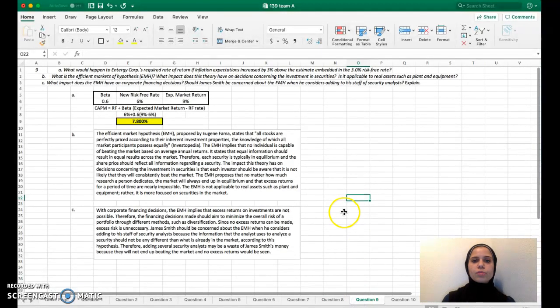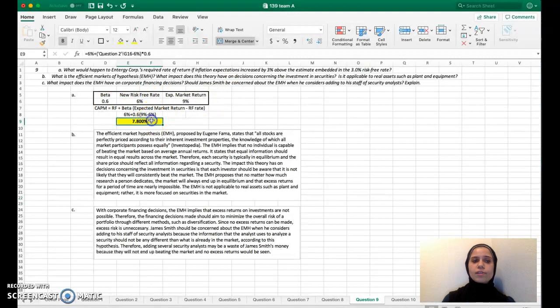Number 9, we are asked what would happen if we increase the risk-free rate by 3%, so it's now 6%, and we get an expected rate of 7.8%.